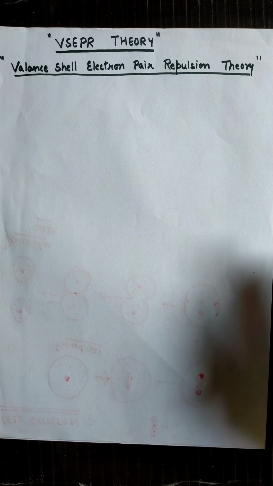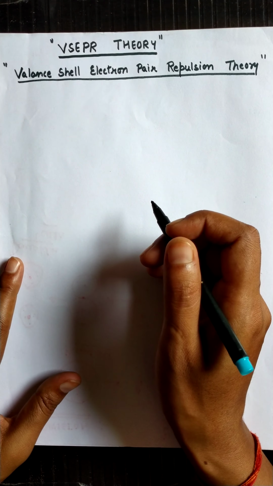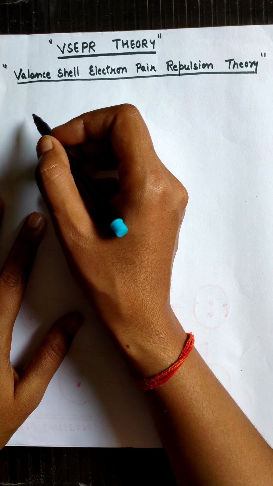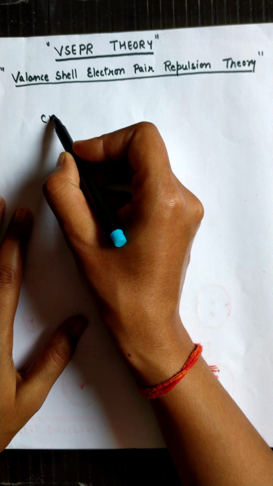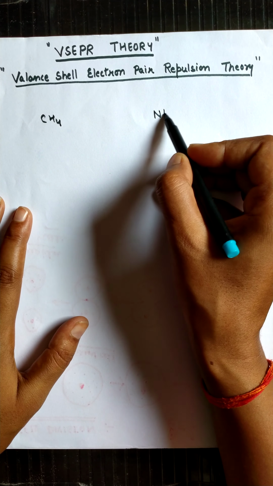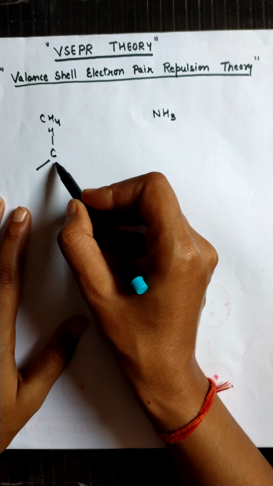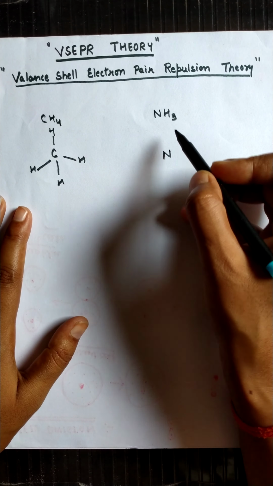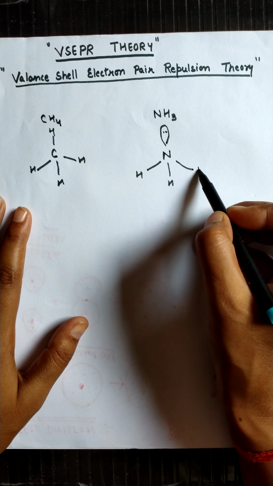So why was this theory given? There are certain reasons. According to VBT, let's take the example of two molecules: methane and ammonia. The structure of methane is CH4, with H, H, H and H. The geometry of NH3 is like this: H, H and H.